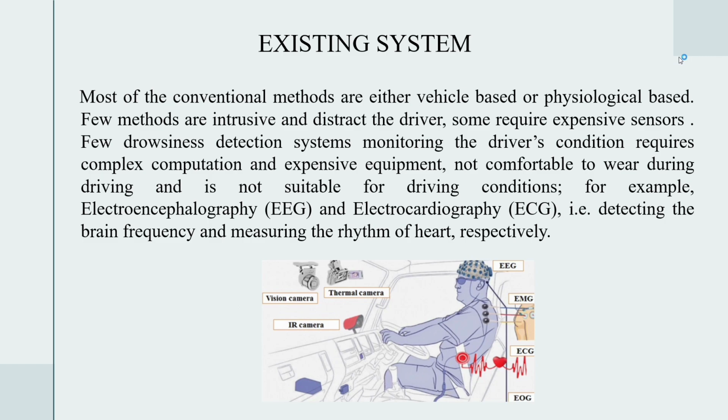In the existing system, most of the methods are either vehicle based or physiological based. The vehicle based comprises of turns of steering, braking, velocity, and degree of deviation, which are less efficient. In physiological based, we use a few medical techniques like ECG, EOG, EEG to detect driver's heartbeat and pulse rate to determine the level of drowsiness. These methods are intrusive and distract drivers. So, behavioral based driver's drowsiness detection is required, which analyzes driver's visual behavior such as eye aspect ratio, closing, yawning with the help of a single webcam.